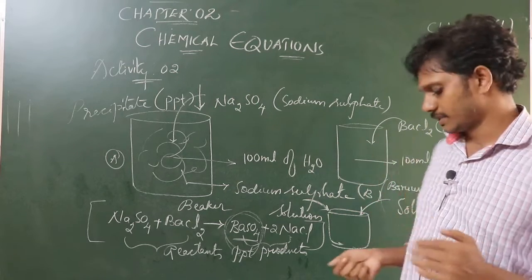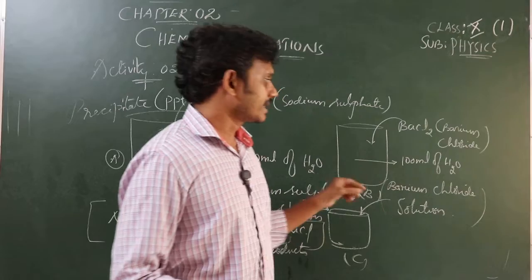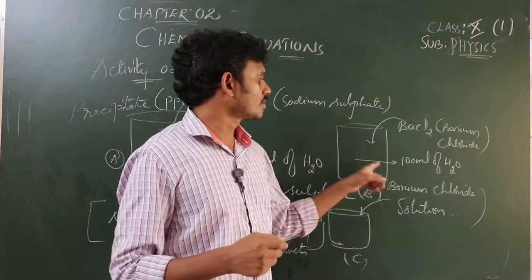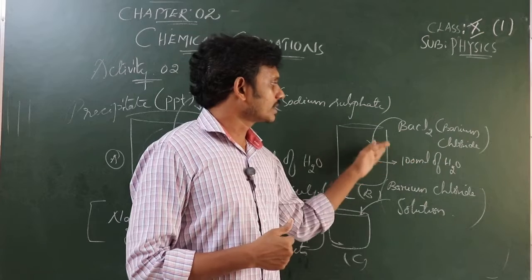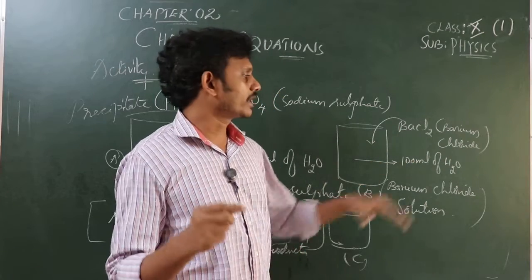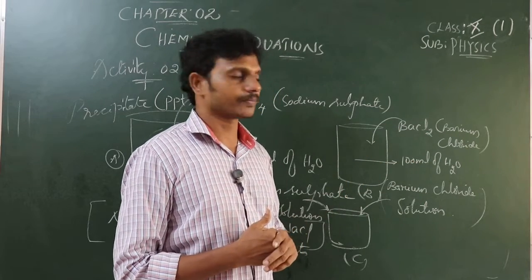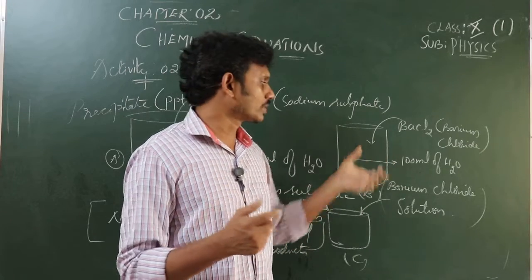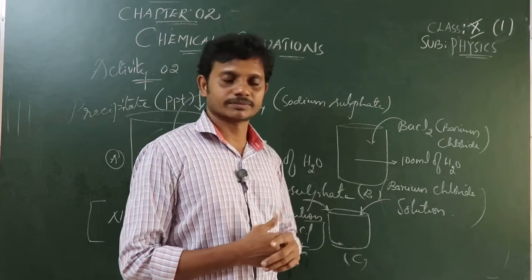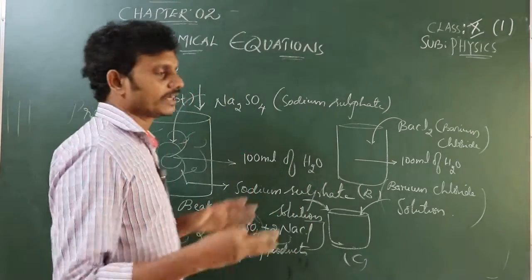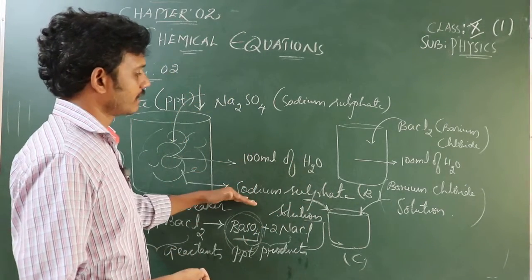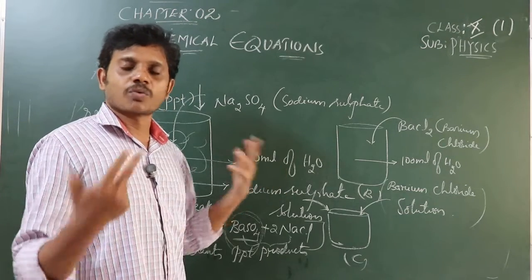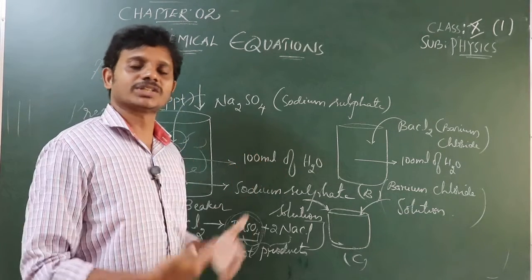Now in the second beaker, let's take the same amount of water as in the first one, so 100 ml of water. To this, let's add a small quantity of BaCl2, barium chloride. When it gets mixed, we get barium chloride solution. Now we have 2 different solutions: one is sodium sulfate and the other is barium chloride. Let's see what happens when these both are mixed with each other.